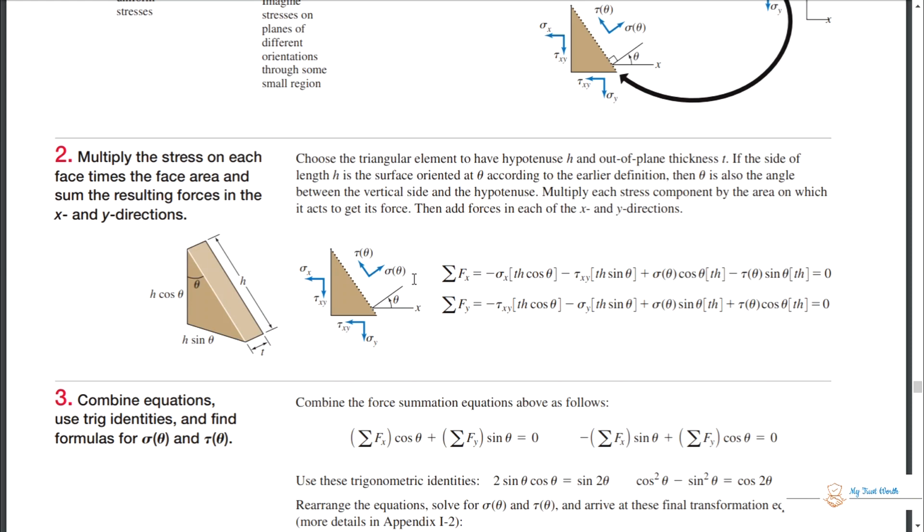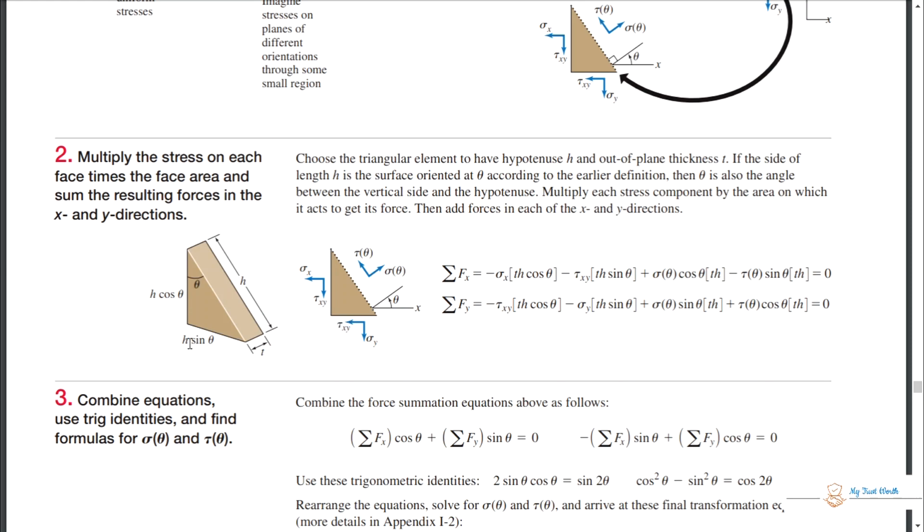So, summation of Fx, all the x components. Okay, this is your area, you have calculated it, and these are your stresses. So sigma x is applied on t h cos theta, shear tau xy is applied on t h cos theta, the same.